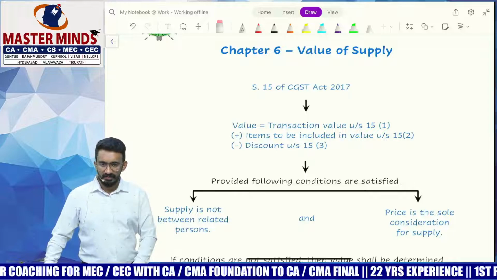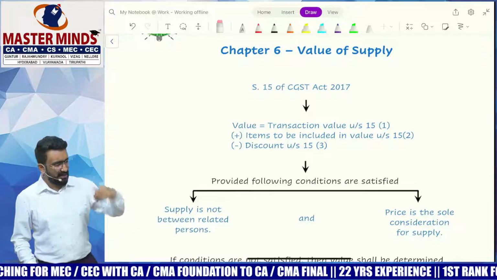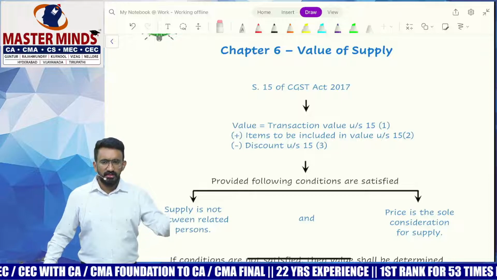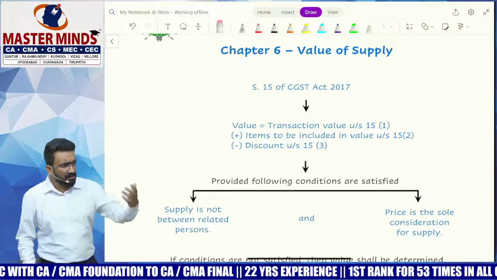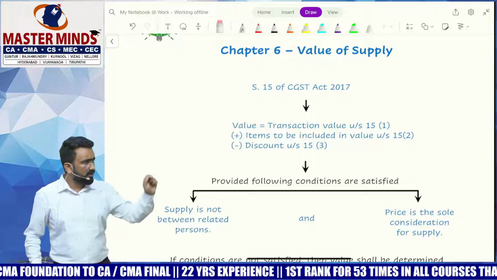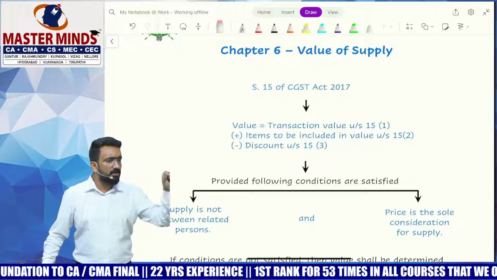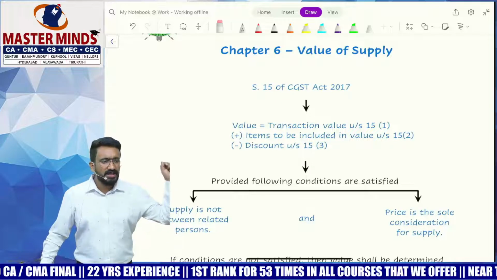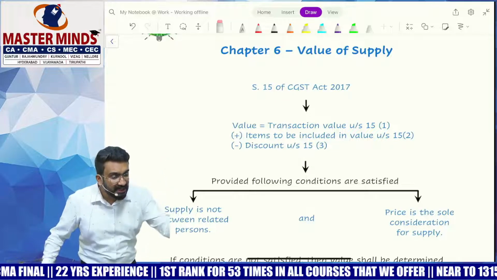If I get some other consideration, like an exchange case or a barter case, can I adopt the value from the price that I've received? No. In the example I've given, the price is 7,000. I should not take 7,000 as the value because 7,000 is not the only consideration.